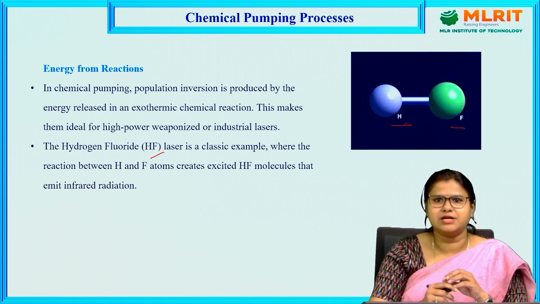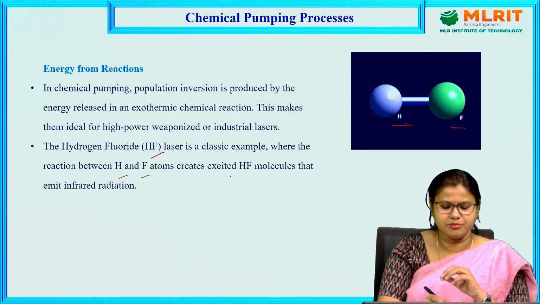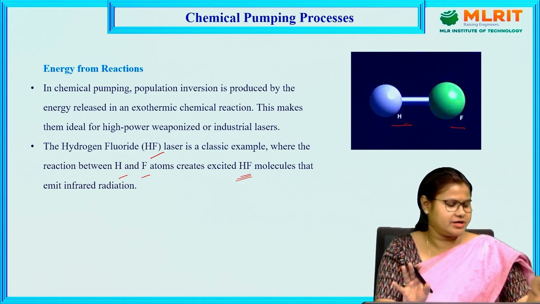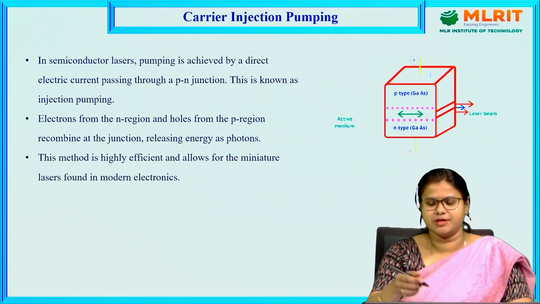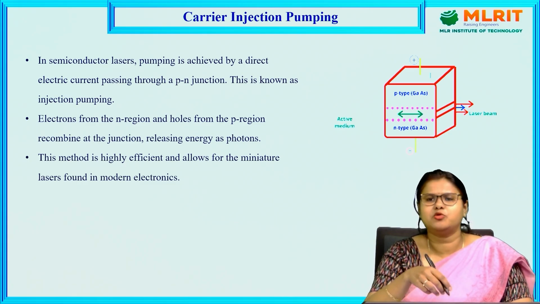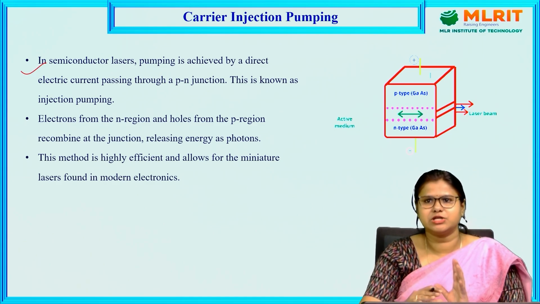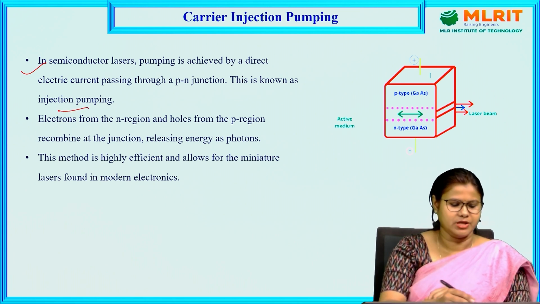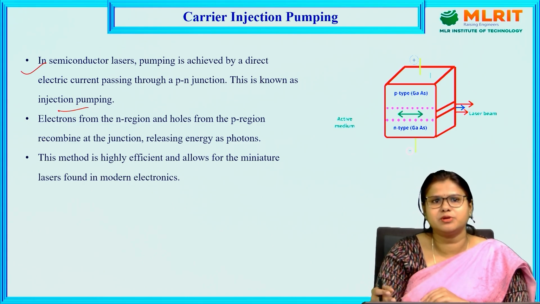So here the reaction between hydrogen and fluorine atoms creates excited hydrogen fluoride molecules that emit infrared radiation. Then the next process is carrier injection pumping. Mostly we use this in semiconductor lasers. Here in a semiconductor laser we take a PN junction, and this is also known as injection pumping. Electrons from the N region and holes from the P region recombine at the junction, releasing energy as photons.